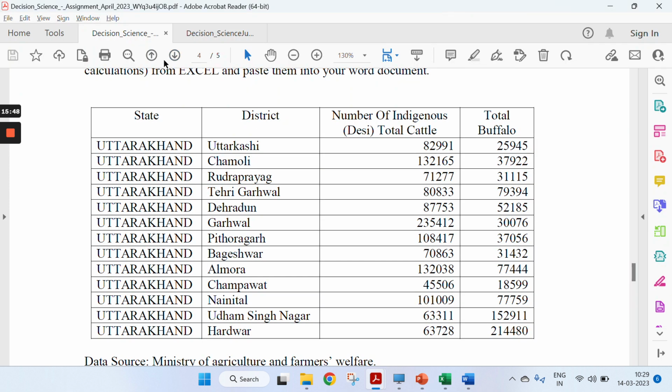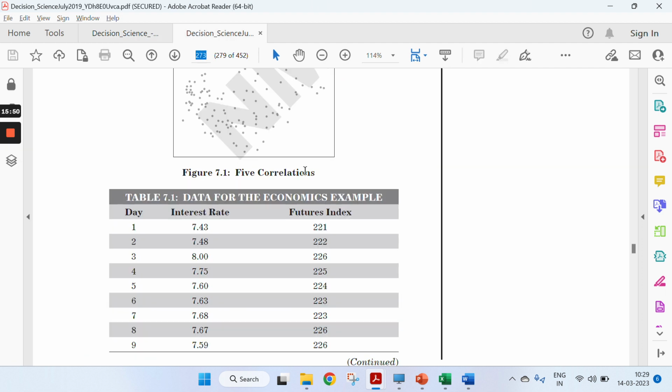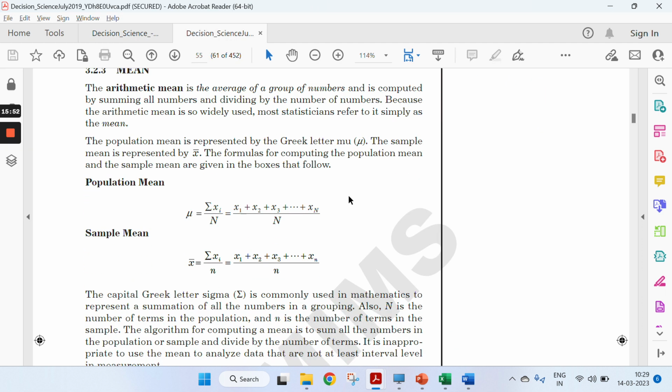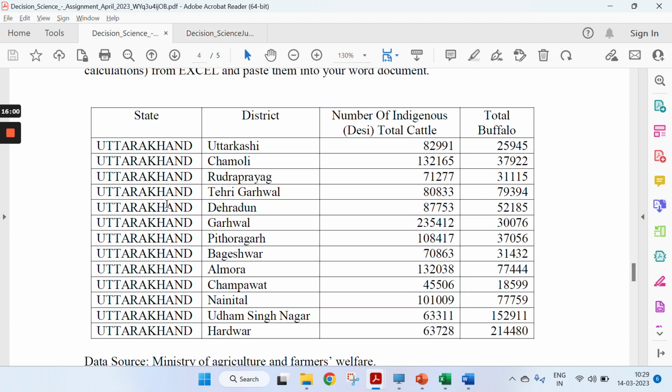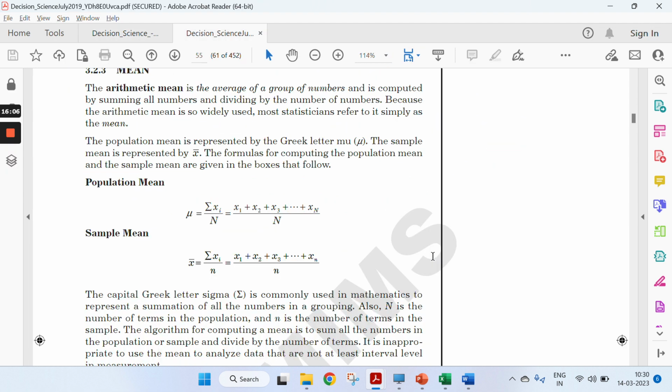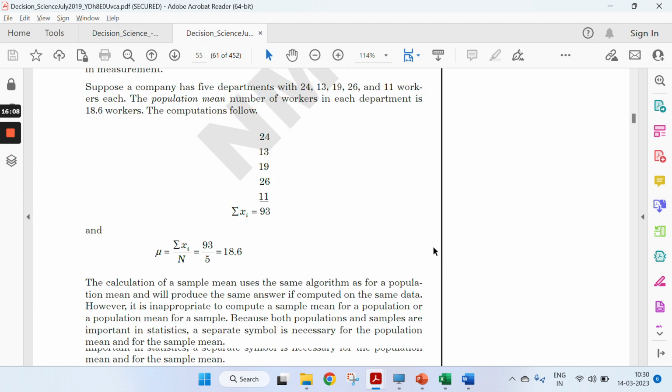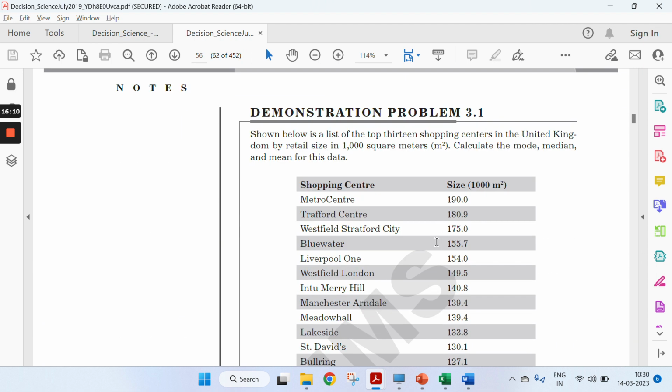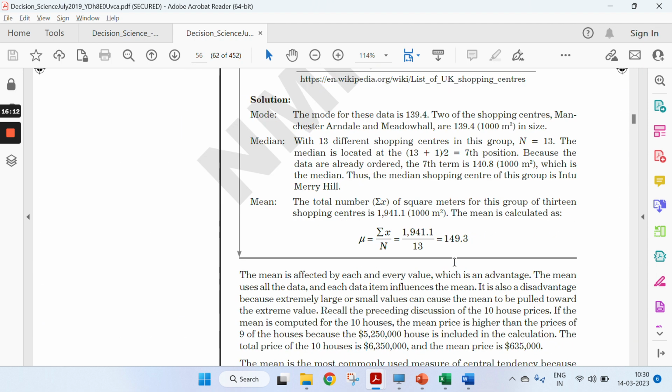So if you talk about the mean, go to page number 55. Arithmetic mean is the summation of all the values divided by n. You just need to calculate it. In this case it will be a population mean or a sample mean, you are not sure, but yes, you can just consider it as a total cattle, so you can mention it as a population, right? So you just calculate these. That's pretty much straightforward, you just sum all the values and divide it by n.